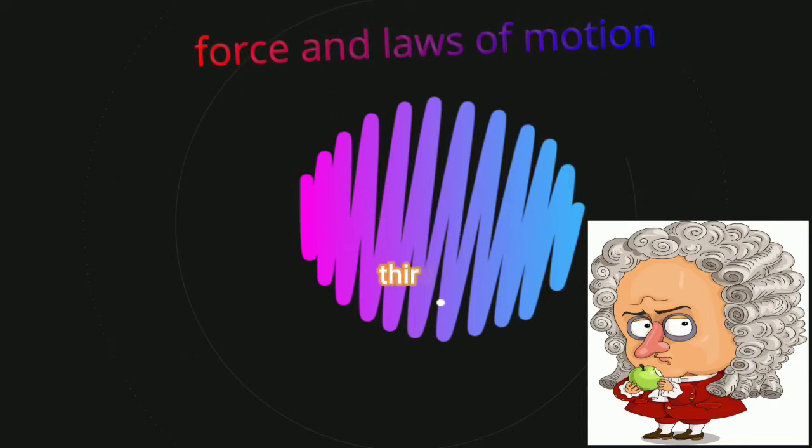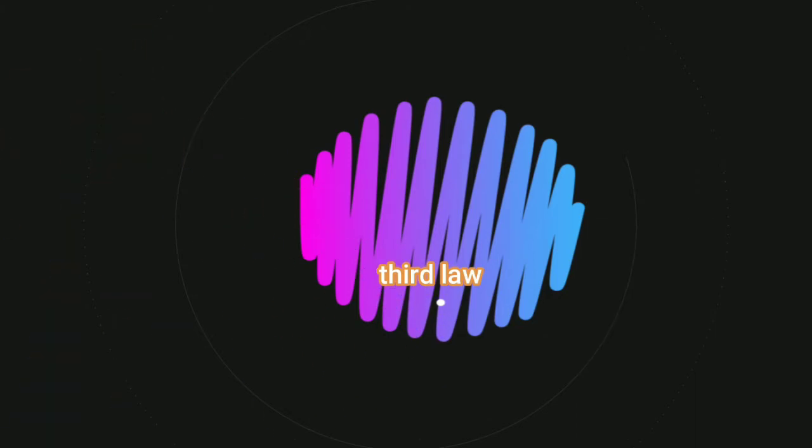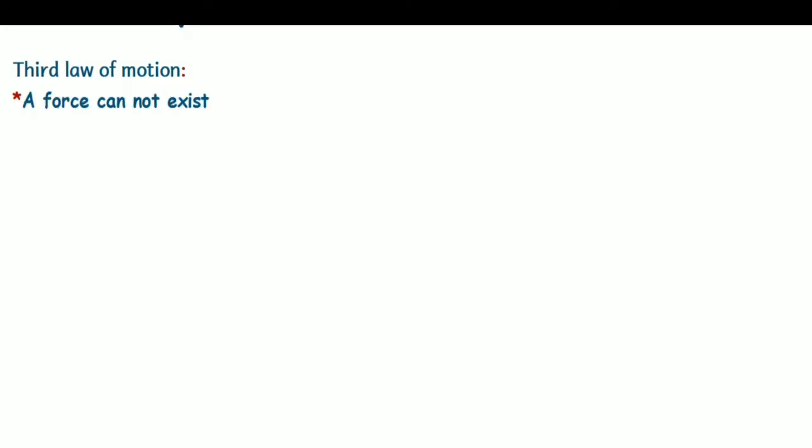Now in this video we are going to start the third law of motion. Students, the third law of motion gives the detail that no force exists alone in nature. That means there is no such condition in which only a single force will apply. Forces always exist in pairs. This is the concept of the third law of motion.